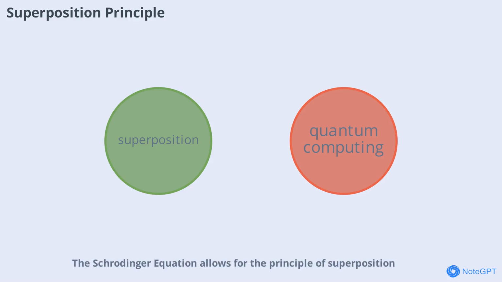The Schrödinger equation allows for the principle of superposition, meaning a quantum system can exist in multiple states at once. This leads to phenomena like interference and entanglement, which have no counterpart in classical physics. Superposition is at the heart of quantum computing and many other emerging technologies.